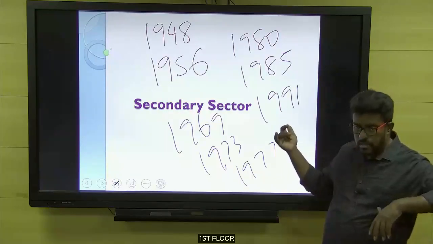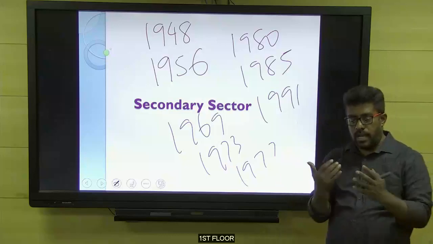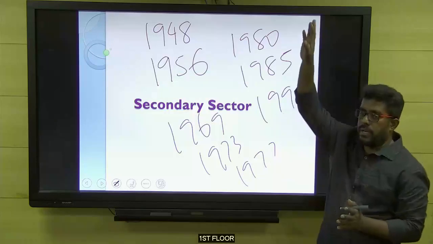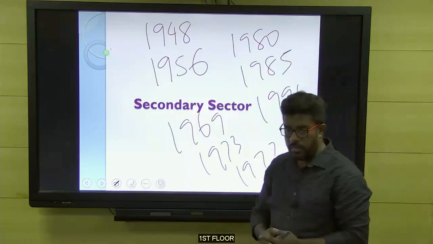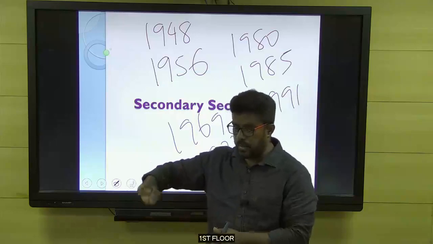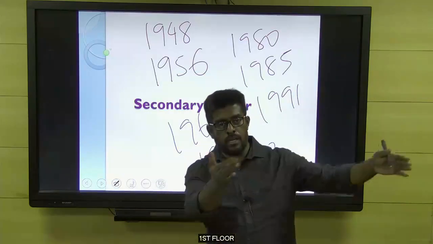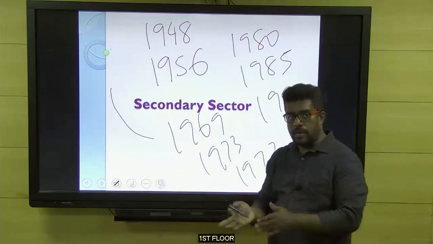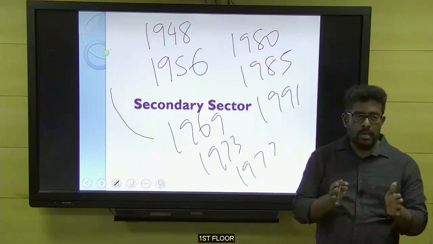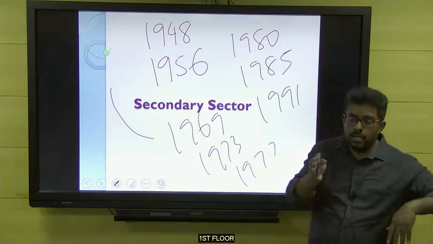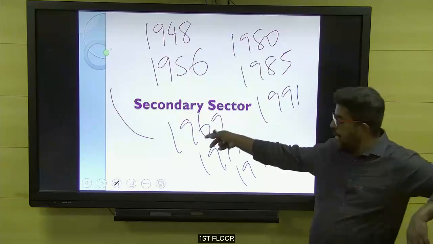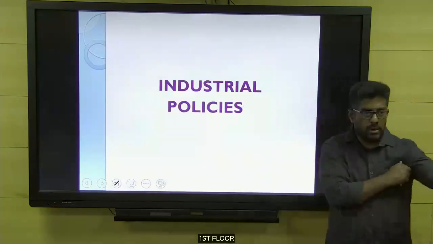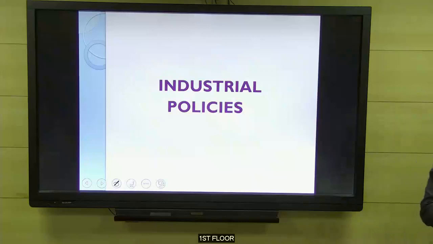But after this class, you will be able to tell exactly the chronological sequence of our industrial development. Sir, at the time of independence, our government was playing this role in our economy. Privates were given a role to participate only in this area. Later on, privates were permitted in these areas. Like that, you will be able to understand the entire time travel of our industrial landscape with the help of this segment. Okay. So now we are going to learn with the first heading, industrial policies of India. Under this, in the secondary sector, we are going to learn about the industrial policies of India. Till now I have given just the introduction. Now let's get into the points one by one.